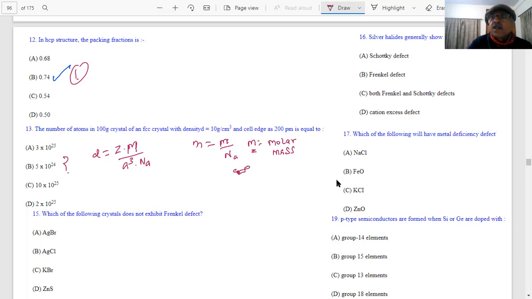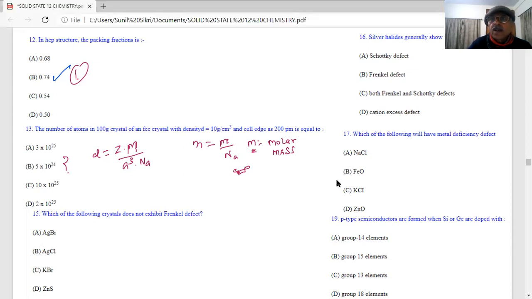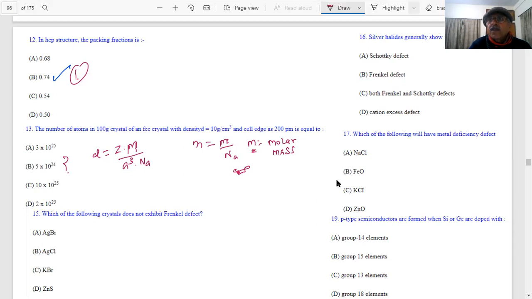What is molar mass, students? This molar mass will come in gram per mole, students. Gram per mole. Okay. So how many grams are there in one mole? Whatever molar mass is there. So you have to use 100 gram will have how much? What is the value you got for this M?